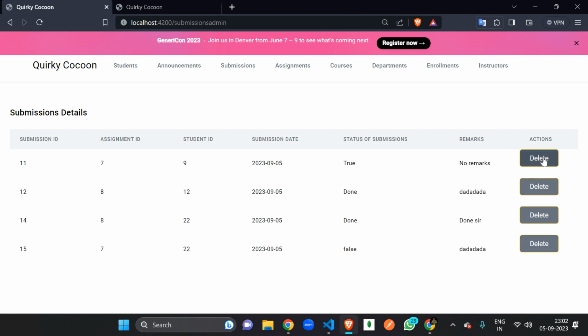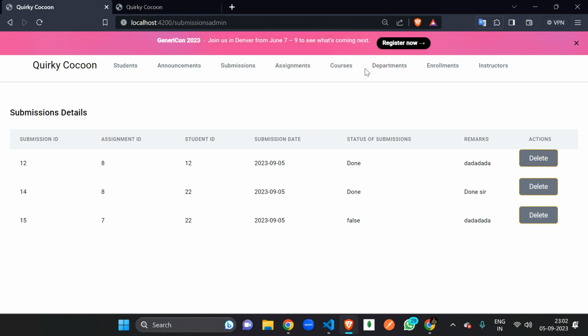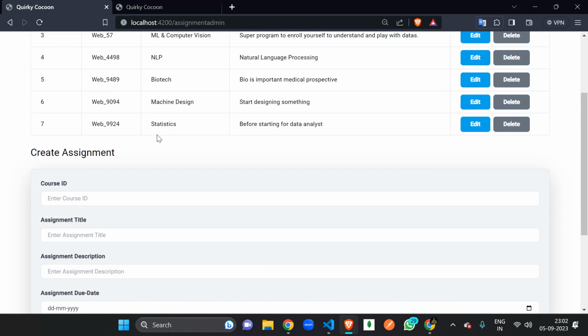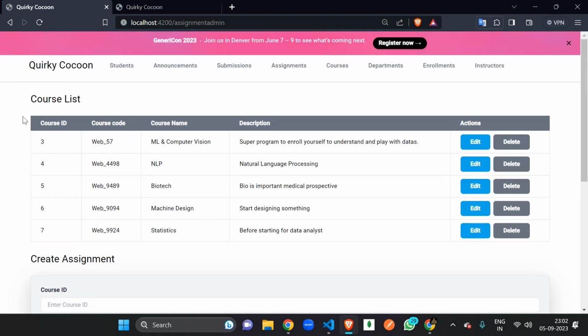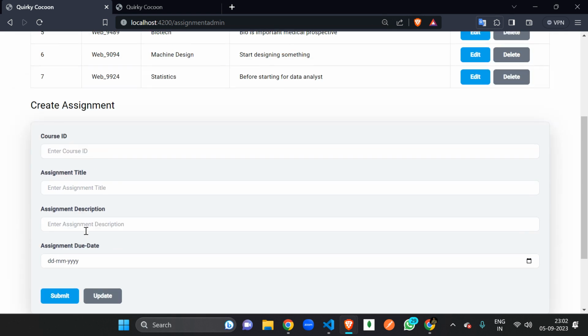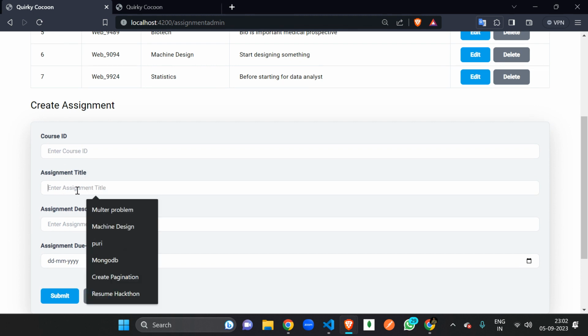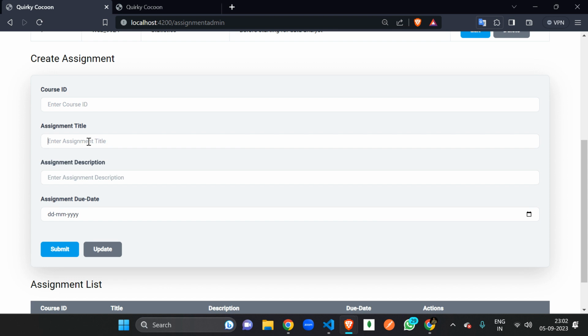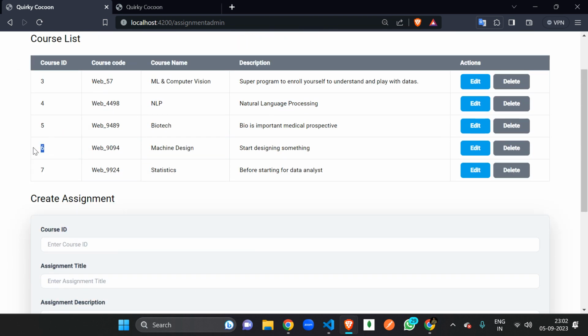Okay, if I want to delete something, just press enter, and the submission is deleted. Right. So in the same way, the assignment section is also seen here, and for remembering all the IDs, I created this part, and the assignment list is also here, right? Because we want the ID here, we want the assignment title something like here. Okay, for the ID, let's say we want this ID.